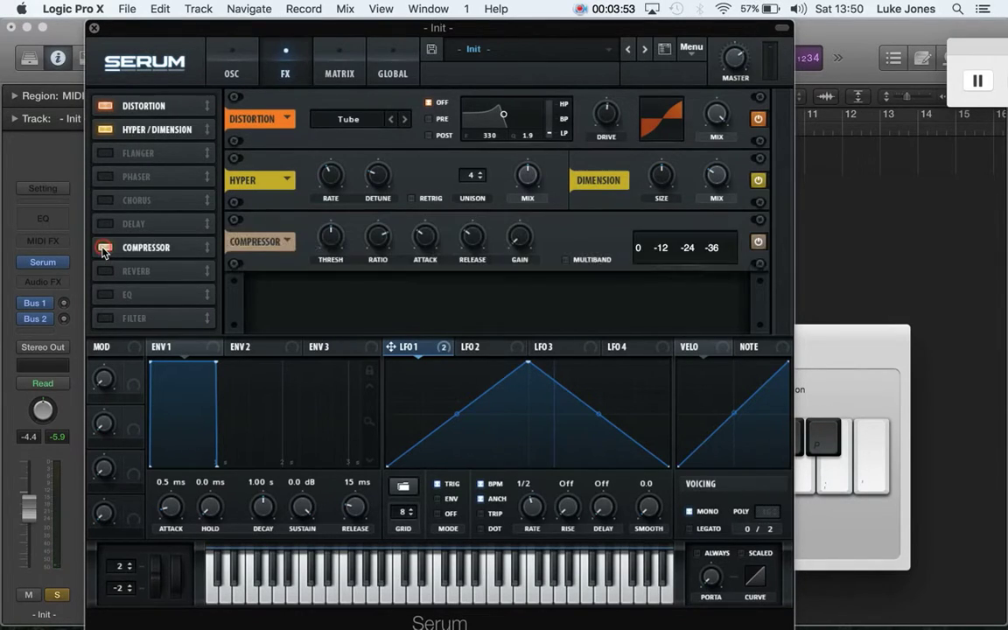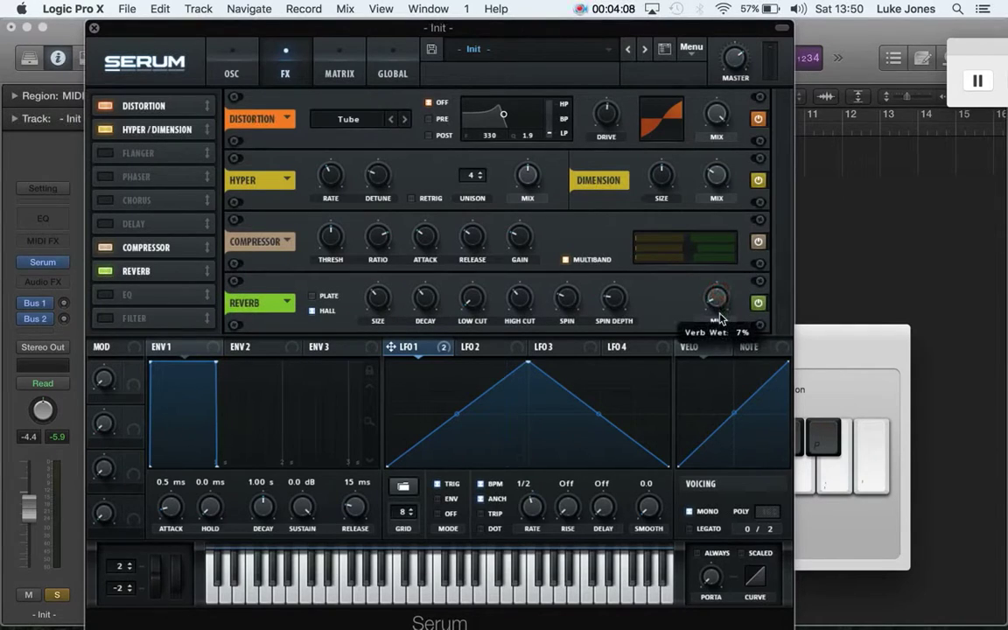Going to go into the compressor, select multi-band, up the gain just a bit, which really brings out those highs nicely. And then depending on what you're doing with the sound, a reverb and adjust it accordingly.